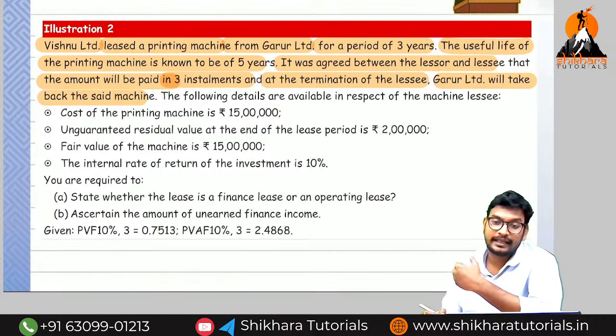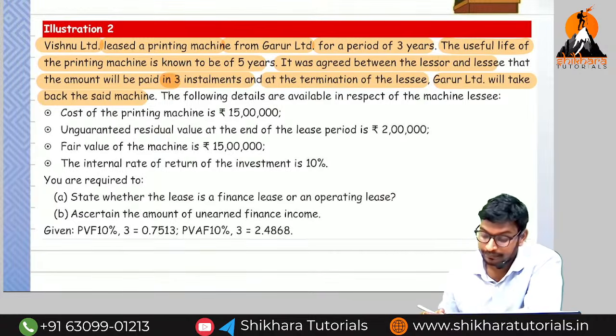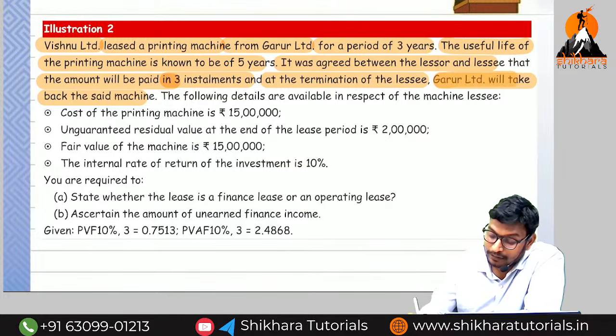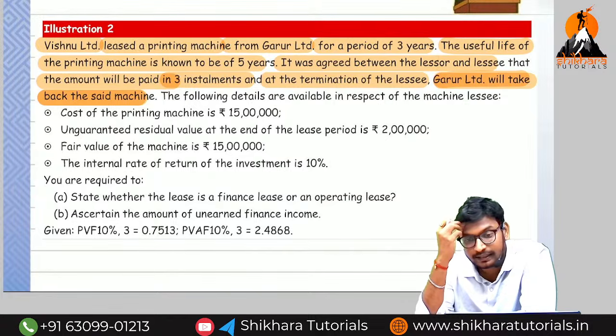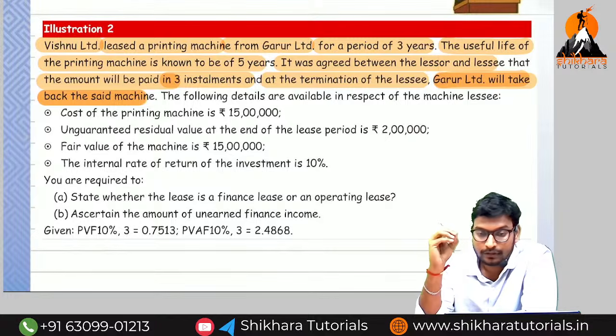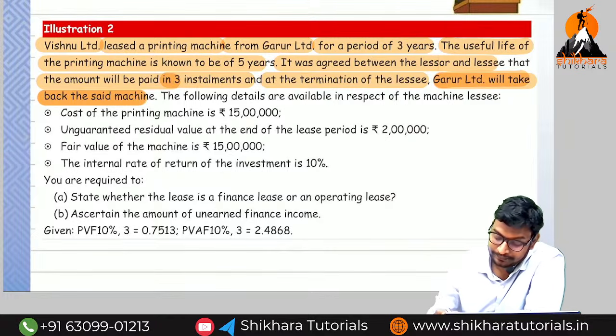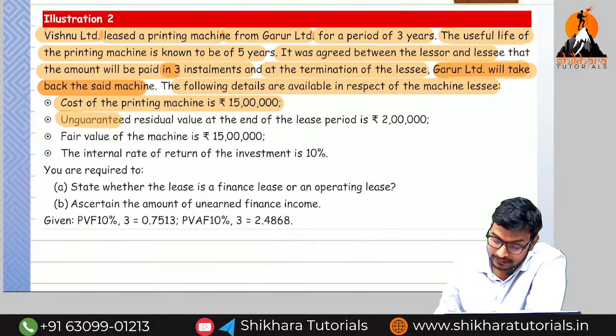They will take back the said machine, which means there is no sale value. Since Guru Limited takes back the asset, what kind of lease is it? We can take it as a financial lease, but while proving it we have to follow a separate method. The following details are available in respect of the machine lease. First, the cost of the printing machine is 15 lakhs. Unguaranteed residual value at the end of the lease period, how much?